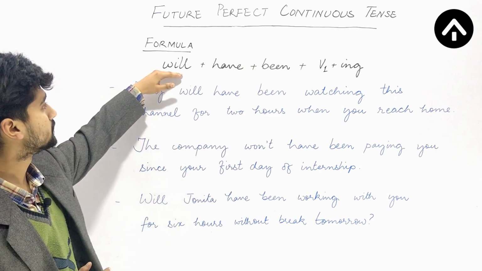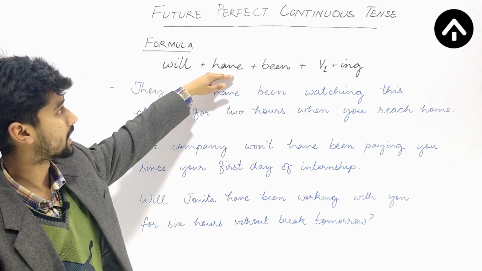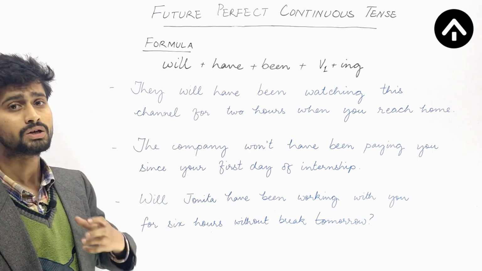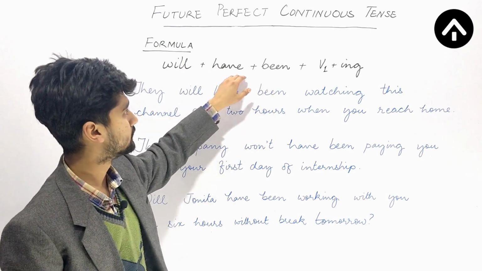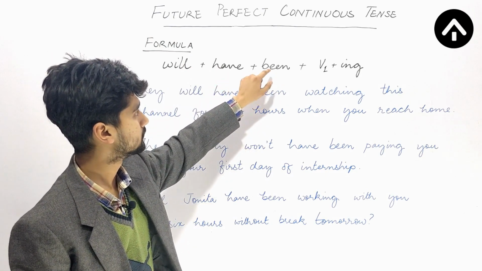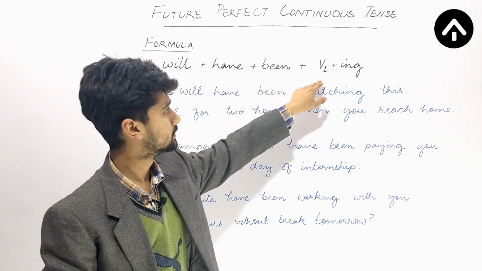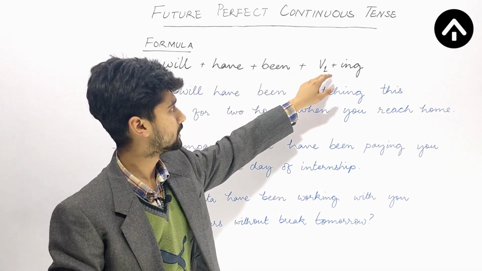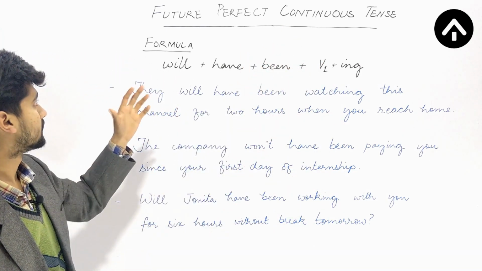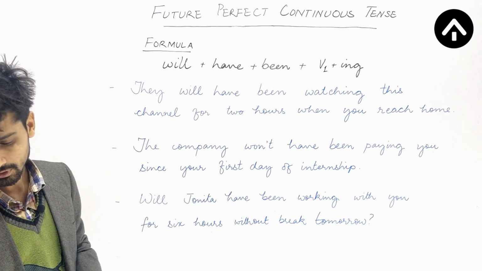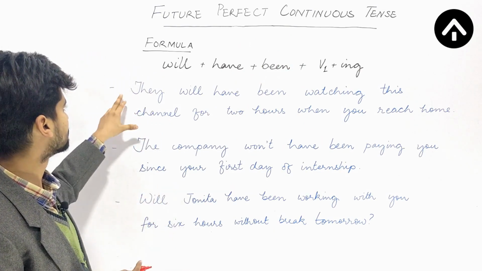So first of all we will be using will to denote the future tense, and along with that we will be using have. So have will be showing us the perfect aspect, and with have we always use the past participle form, the third form of the verb be, that will become been, and ing form, that means the continuous form of the verb, it will show the continuous aspect. So it's very simple. So if we have an affirmative sentence, it will be something like this.